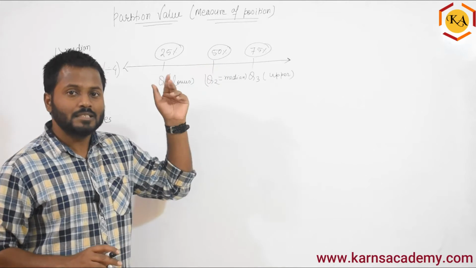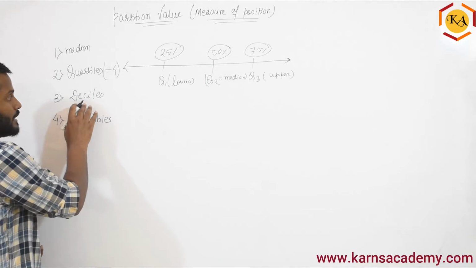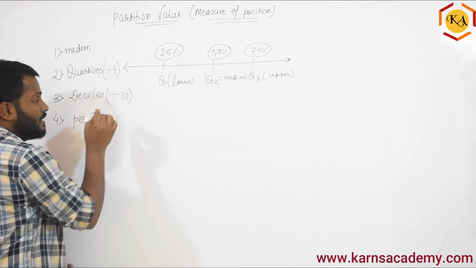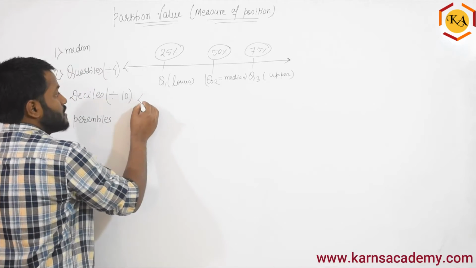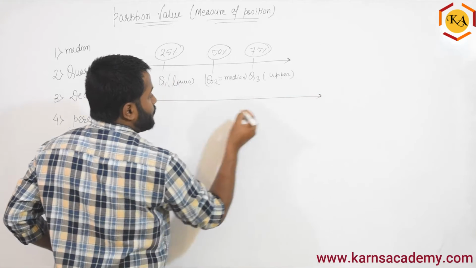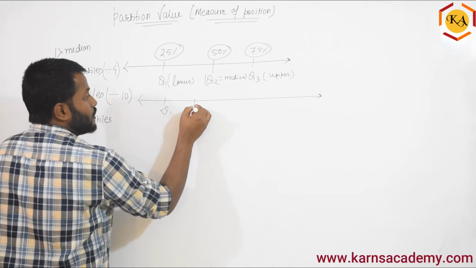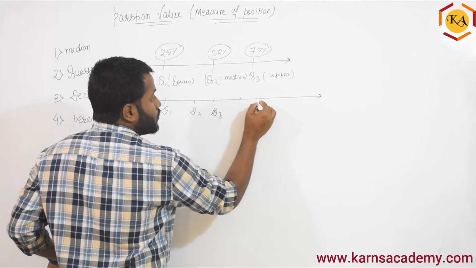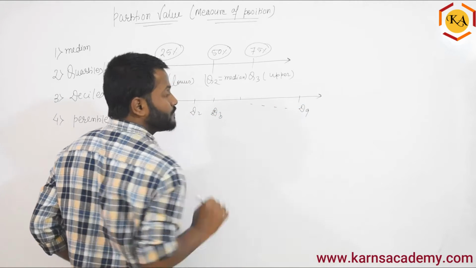Only 3 times. Similarly, when we talk about deciles, it means dividing the data into 10 equal parts, from D1, D2, D3 up to D9.